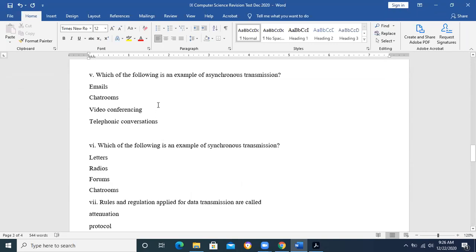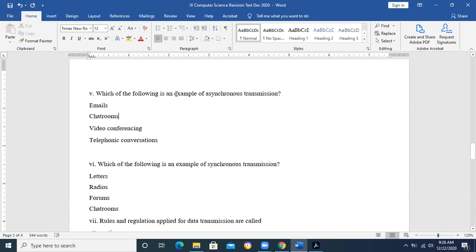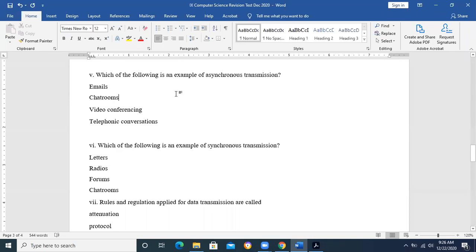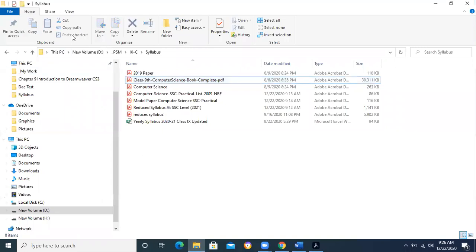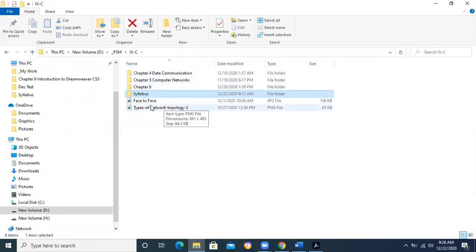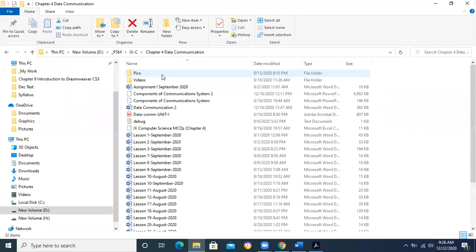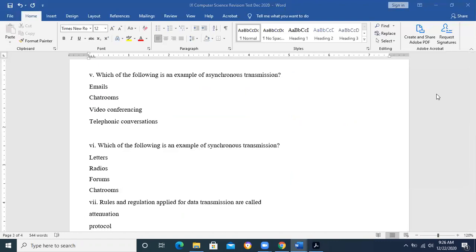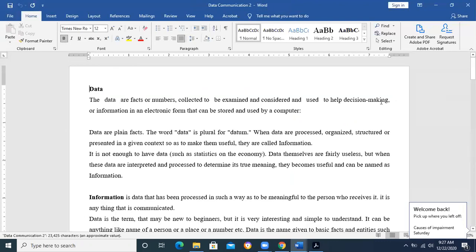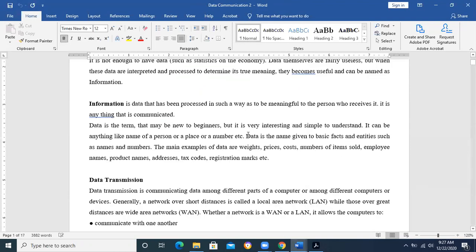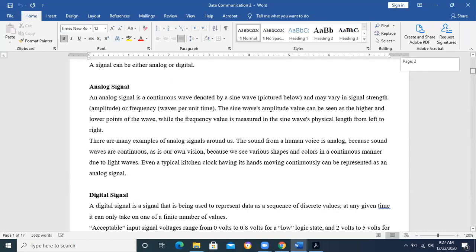Now, which of the following is an example of asynchronous transmission? Remember that we had given you some particular notes for your work, where we had written characteristics, advantages and disadvantages.